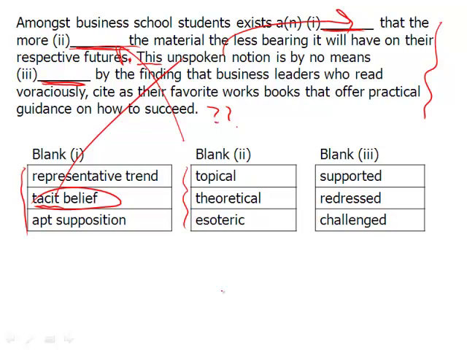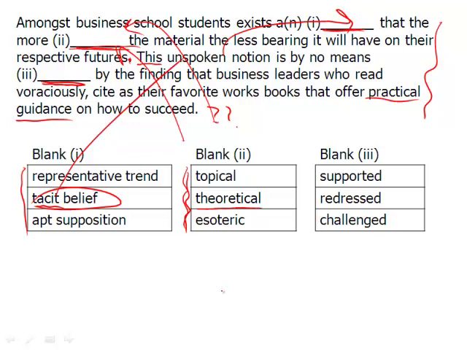So we read on. It says this unspoken notion is by no means blanked by the finding that business leaders who read voraciously cite as their favorite works books that offer practical guidance. That's the key. So business leaders read those books that are practical. So going back here to the second blank, what sort of material is going on here? Is it the more practical the material, the less bearing it will have on the respective careers, or is it perhaps the opposite? If it is the opposite, then we have to determine what the third blank will be. And now I think it's a good time to actually look down on the bottom. Are we dealing with the word similar to practical or opposite? And you'll see here that the word theoretical is the opposite of practical.